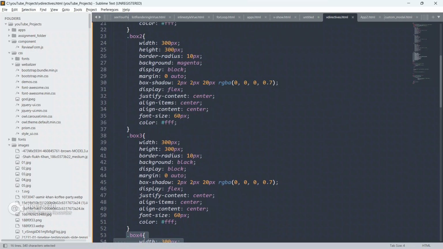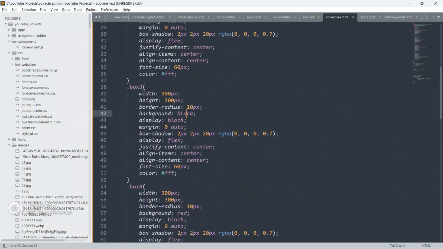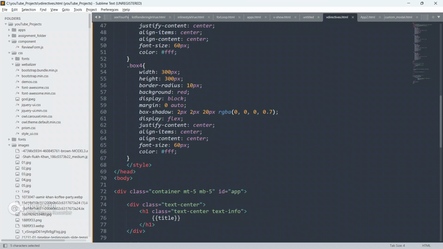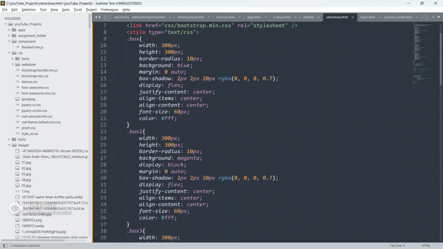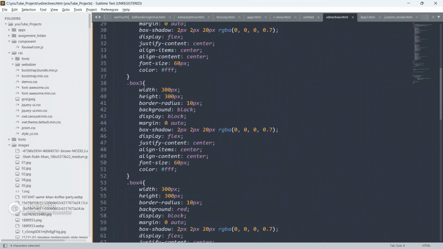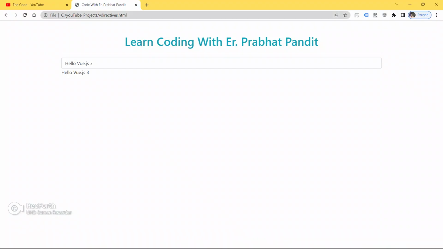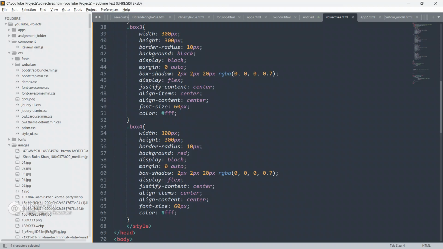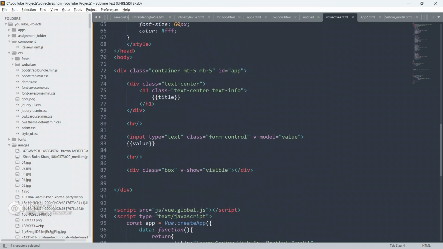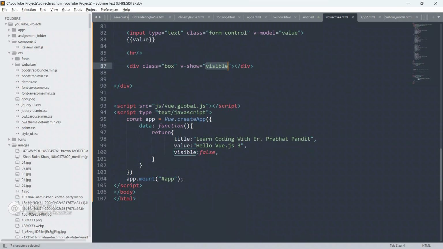So all the things are same, guys. In all the classes all the things are same, except background color is changed to magenta, black, red, and blue. Rest all the things are same. So now save your code, go to the browser and refresh your page.